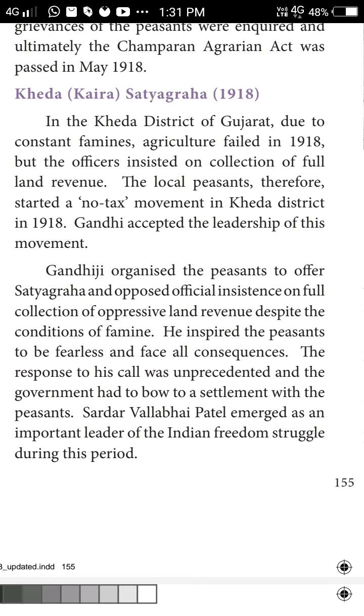Gandhi accepted the leadership of the movement. First he was a member in the Champaran Satyagraha. Later, in the Kheda Satyagraha, he was the leader of this movement. The main thing in the Kheda Satyagraha was that the peasants would not pay the tax for their lands. Gandhiji organized the peasants to offer satyagraha and opposed the official insistence on the full collection of land revenue despite the famine. So they would not pay the tax to the British.